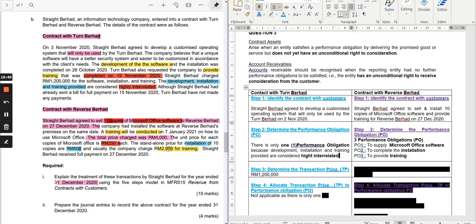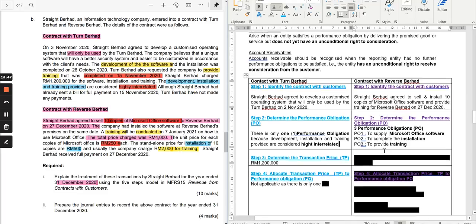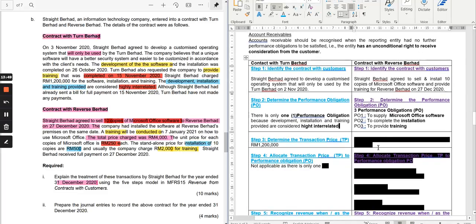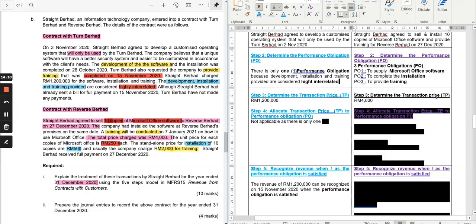The third one is the training that you provide. So for all 3 performance obligations, each has its own standalone selling price, or SSP. Next, determine the transaction price. The transaction price is given here, 4,000.